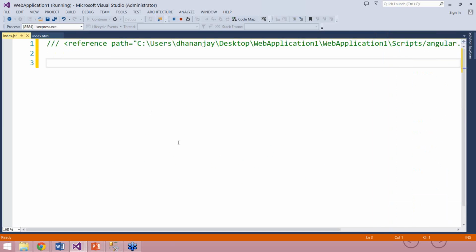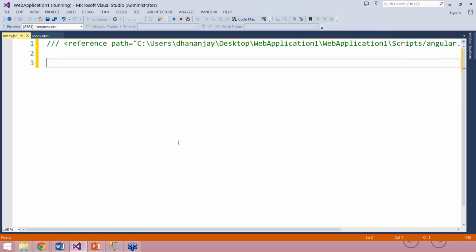And after that, the very first thing: your AngularJS application must have at least one module. A module is nothing but kind of a namespace, you can consider it, and it is the collection of other AngularJS functionalities like controllers or services or filters or directives. Your AngularJS app may have any number of modules, but it should always have only one main module, because a module is related to your root scope, and you may want to have only one root scope for your app.